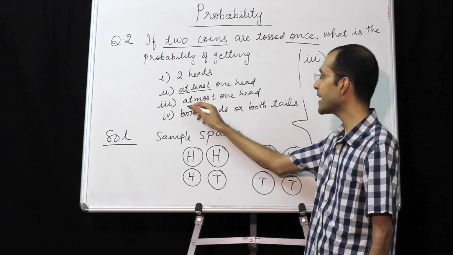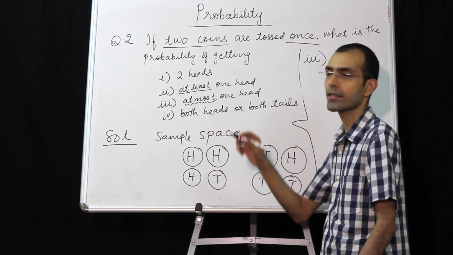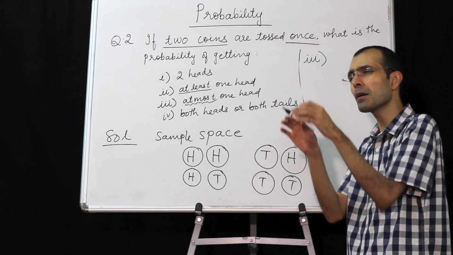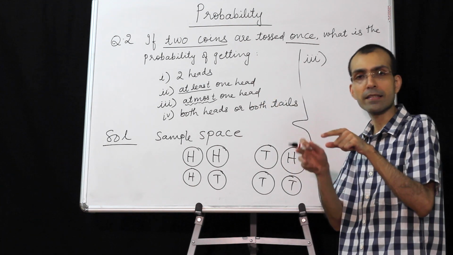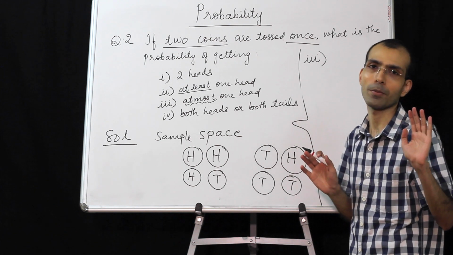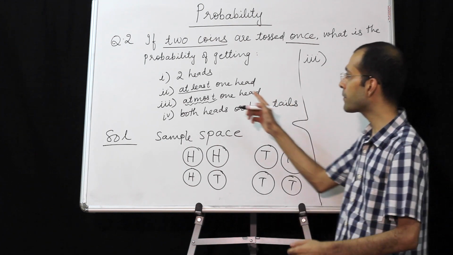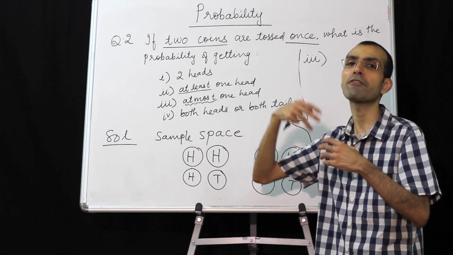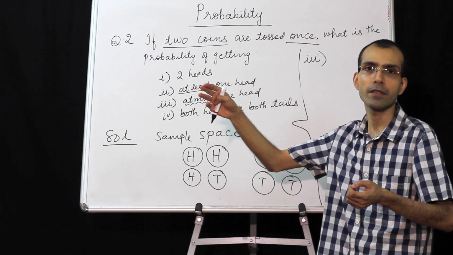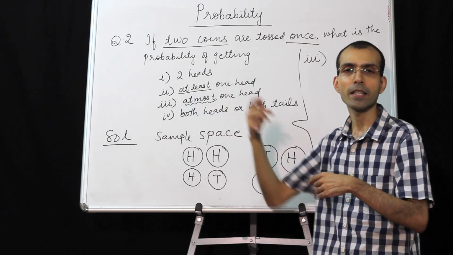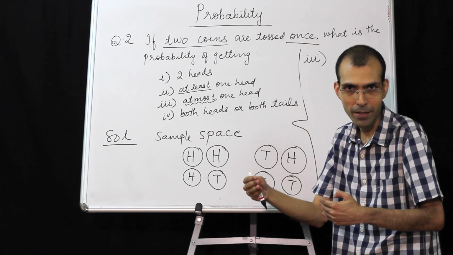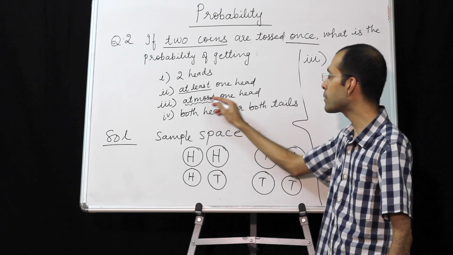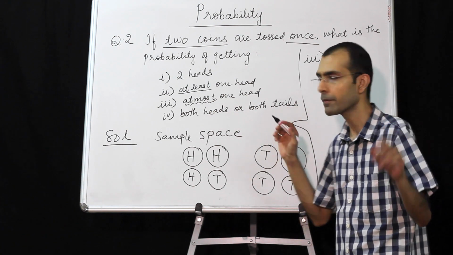Find the probability of getting at most one head. At most one head. That means maximum one head. Lesser than that is also not a problem. At most. Note the difference between at least and at most. If I say at least 5, that means 5 or more. If I say at most 5, that means 5 or less. And this is at most one head, maximum one head.